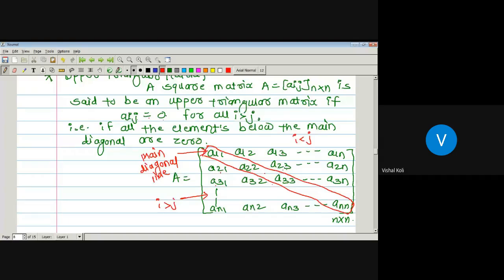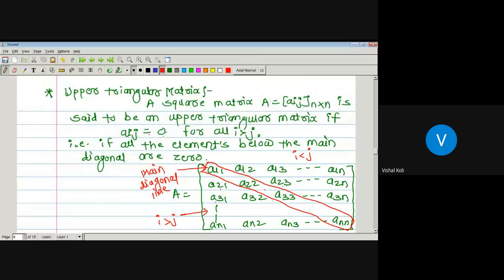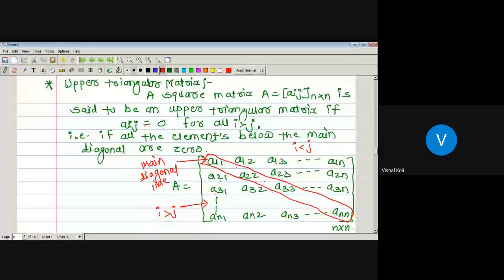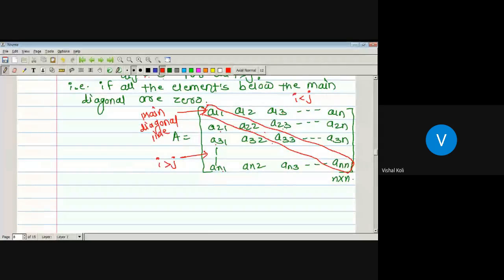Now we have to use our definition of an upper triangular matrix. Any matrix is said to be an upper triangular matrix whenever Aij equals 0 for each value of i greater than j. It means all these elements A21, A31, A32, and so on, all the remaining elements are 0. Only then is the corresponding matrix A said to be an upper triangular matrix.